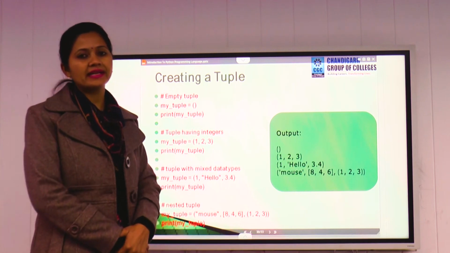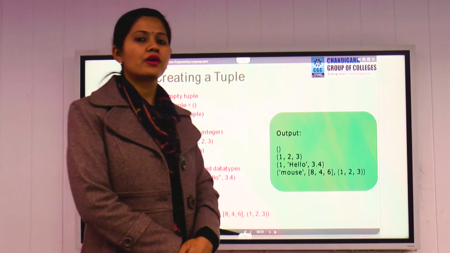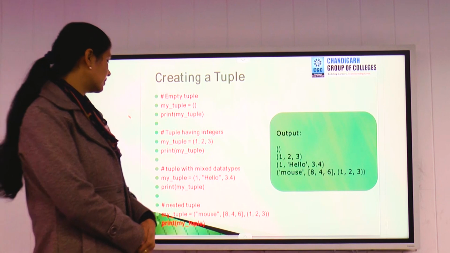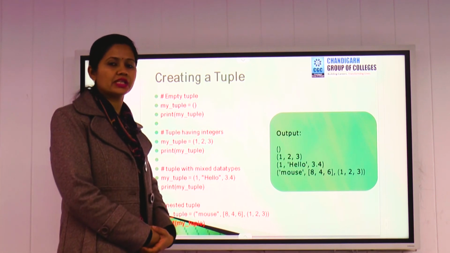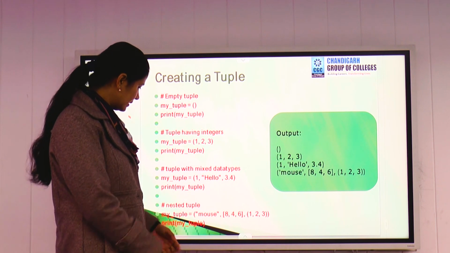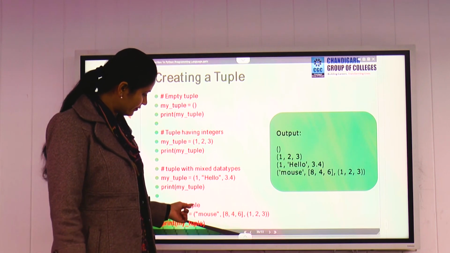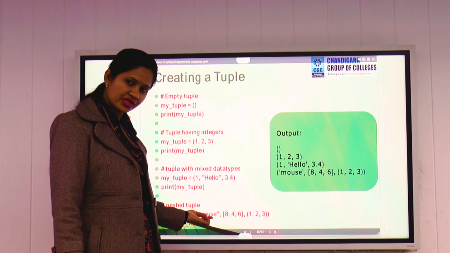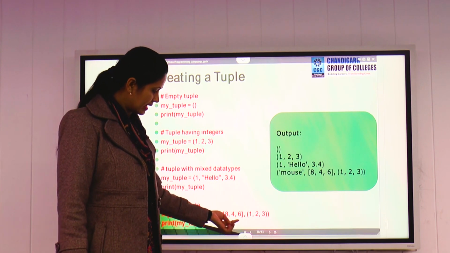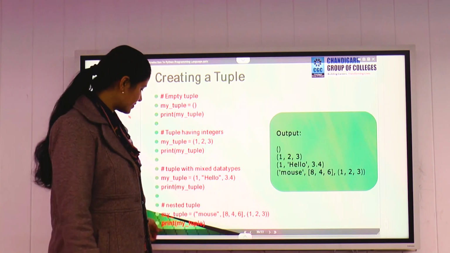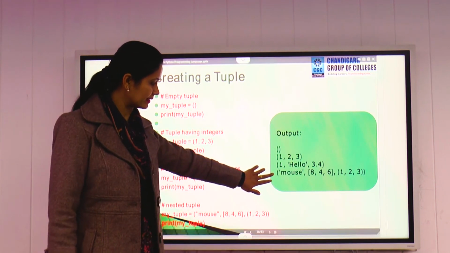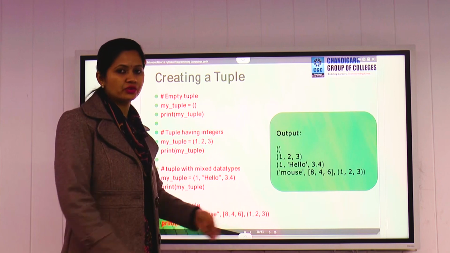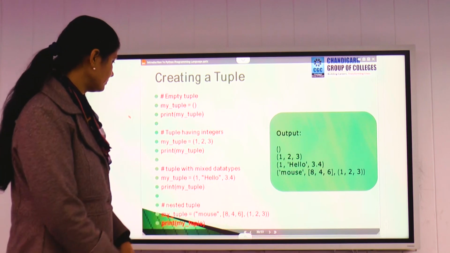Next, we can also create nested tuples, same as list. You can enter a list within a tuple, or you can create another tuple within a tuple. Like this, we can create a variable name within parentheses. We have taken a string value, a list, and a tuple. Like this, we have created a nested tuple. Once you print this command, you will get the result like this. The same values you have entered.